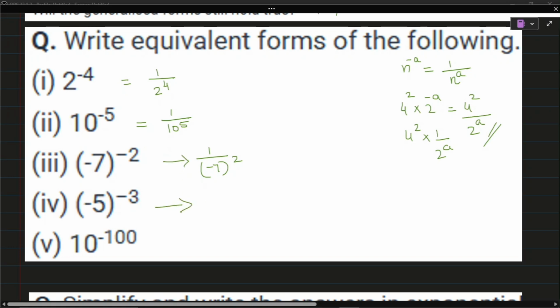And the next one, minus 5 whole raised to minus 3, just like the above question, is also 1 by minus 5 whole raised to 3. And this one, 10 raised to minus 100 is 1 by 10 to the power 100. These are the answers of those 1 to 5 questions.